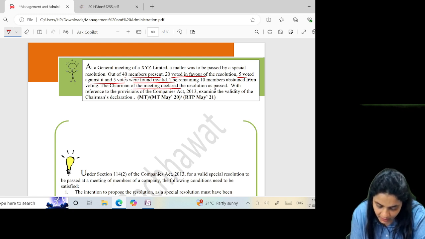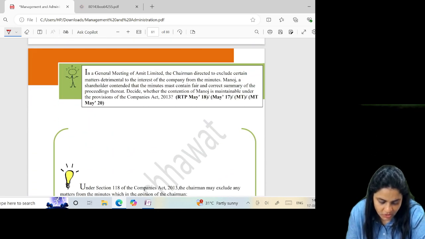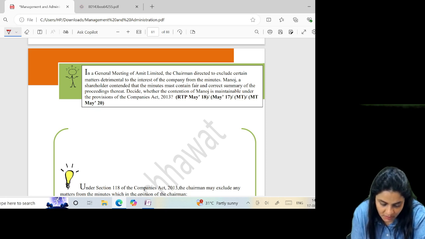The chairman of the meeting declared the resolution as passed. Whether the special resolution is passed. 5 against. I need minimum 3 times in favor, 15 in favor, 20 is in favor. Is it passed? Yes.